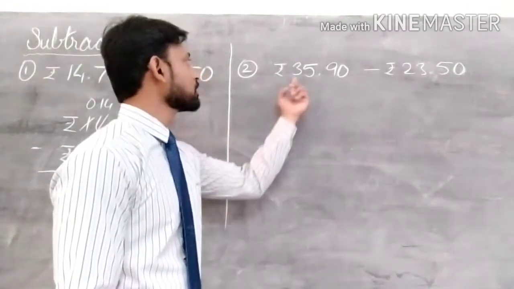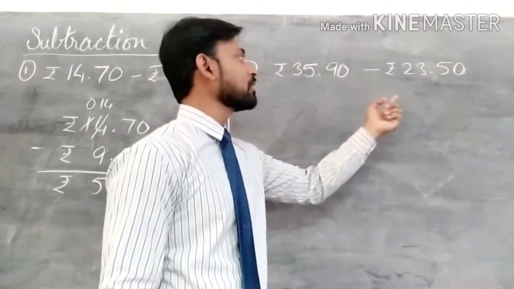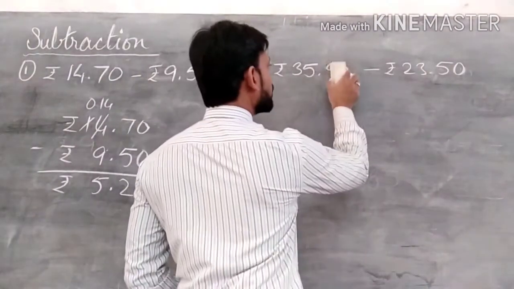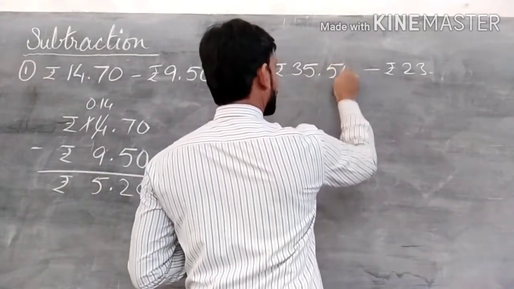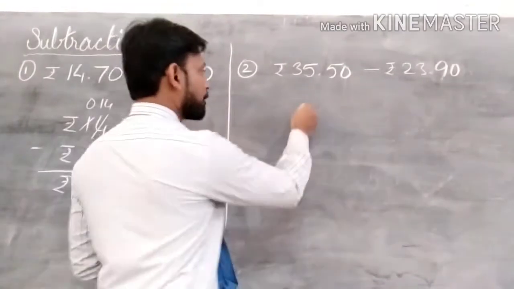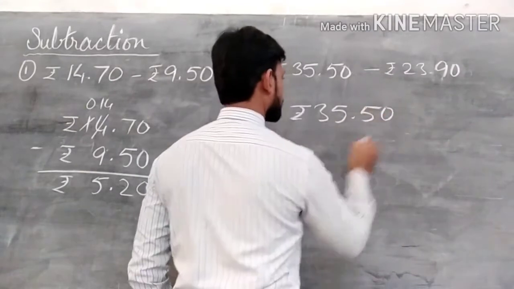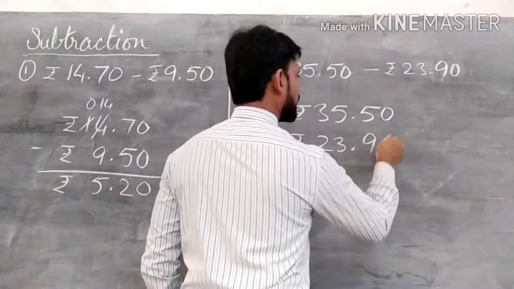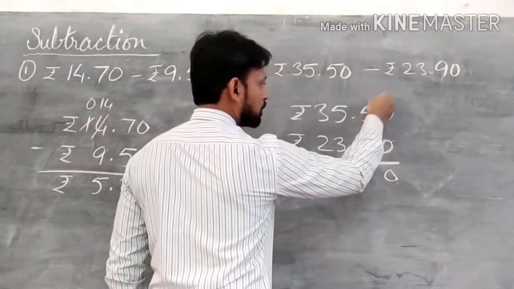See, this is 35 rupees and 90 paise minus 23 rupees 50 paise. For instance, suppose this is 90 and this is 50. So make this 50 and this is 90. Right? See, you have to arrange the numbers like this. Now 23 and this is 90. Now subtract this. This is 0.